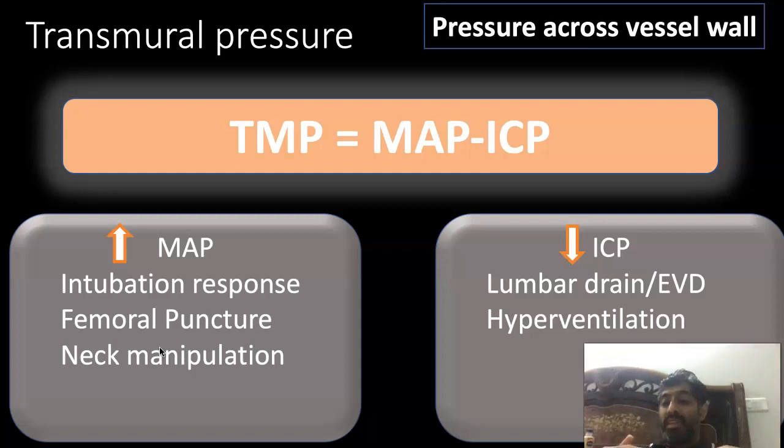At that time your muscle relaxant effect might be wearing off, so you see a sudden rise. Sometimes they flex the neck as well, and at the time of neck positioning your blood pressure might swing up. And sometimes when you put an endotracheal tube and take the tube to the left side, there is also a blood pressure swing. So these bits and pieces need to be taken care of.